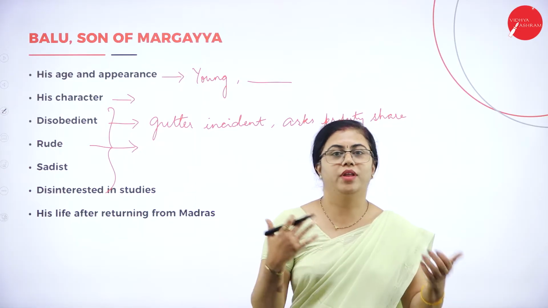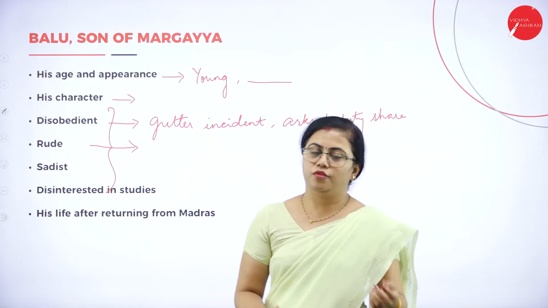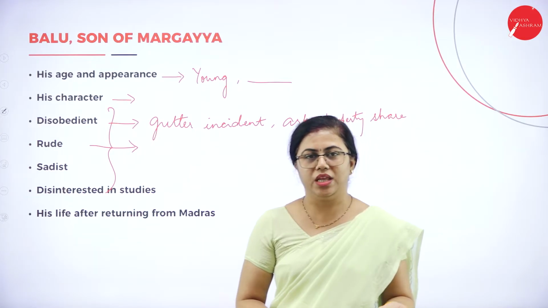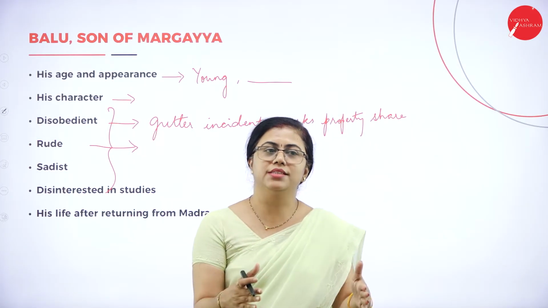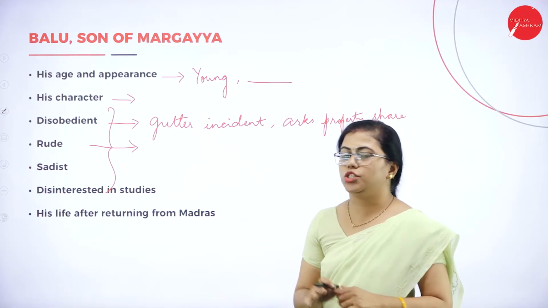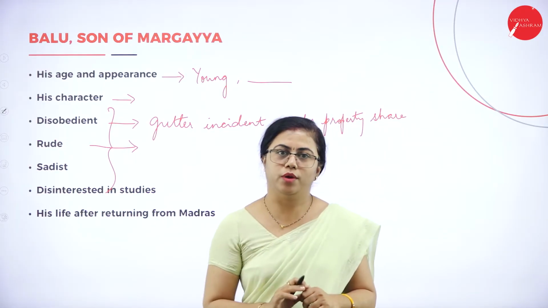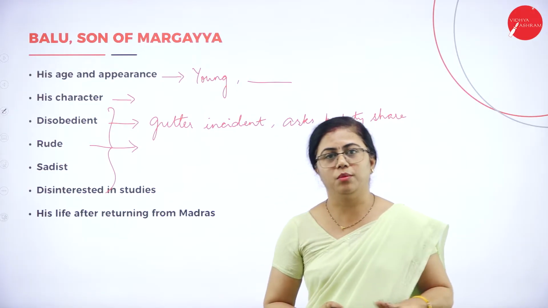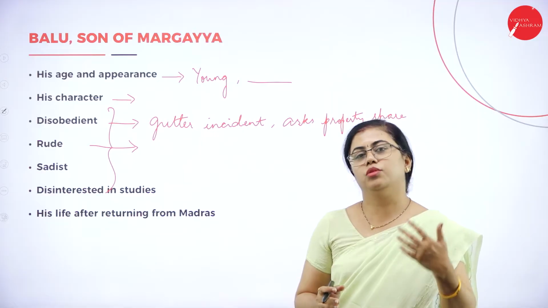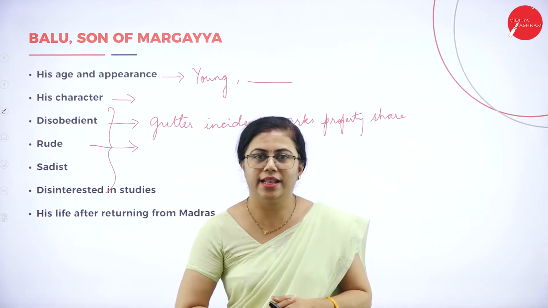He doesn't stay at home whenever she asks him any question. Of course, Brinda, the wife of Balu, doesn't ask many questions, but whatever she asks, he doesn't reply properly, and he is very rude to them. So that characteristic of rudeness can be brought over here. He is rude to everybody, but he is good only to Dr. Pal, who helps him to indulge in all these illegal activities.